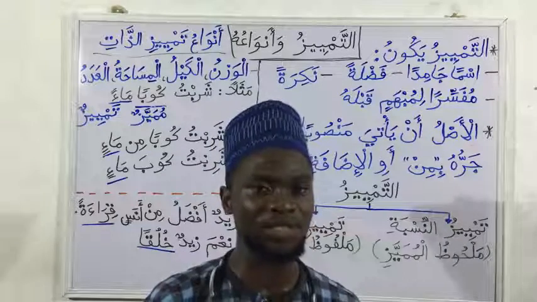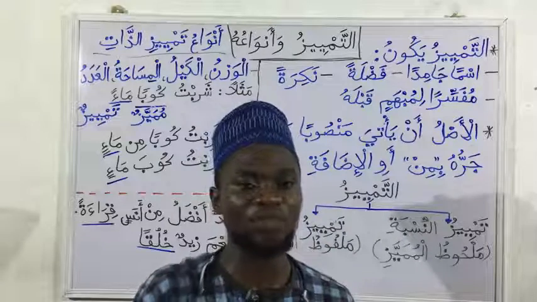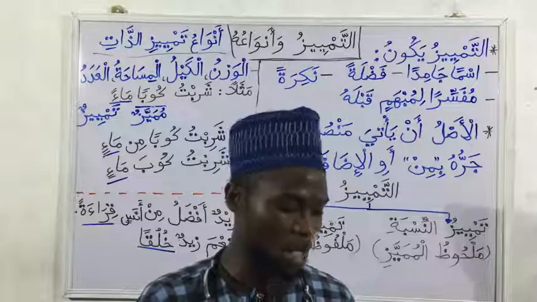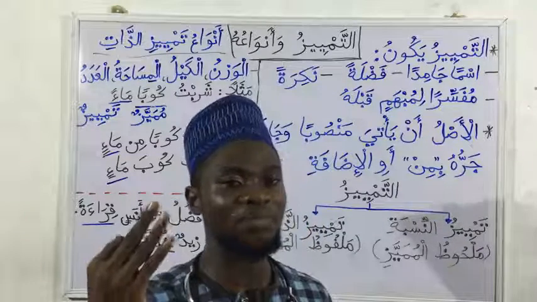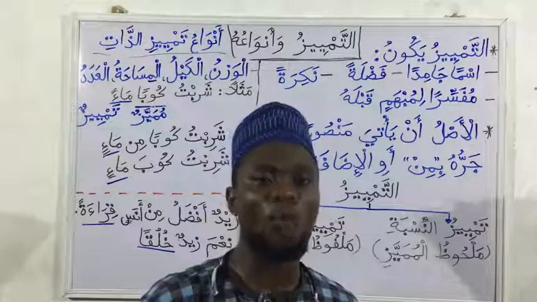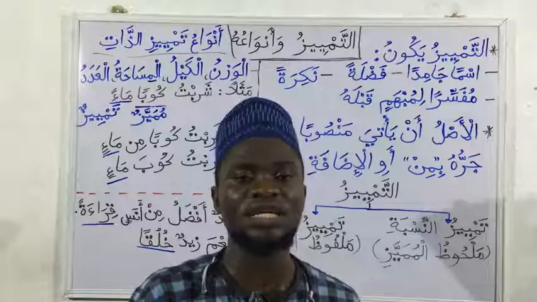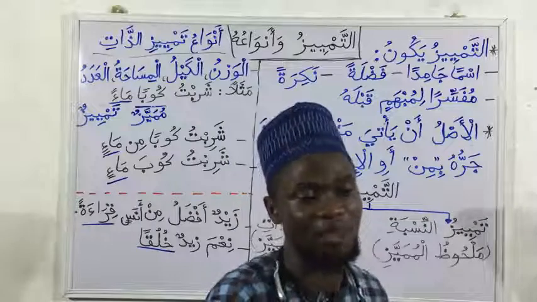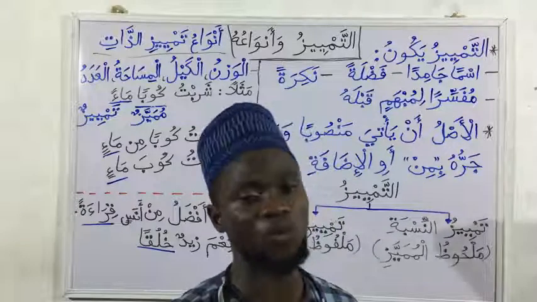That's the mumayyaz. So first it can be mumayyaz malfuz, that is mumayyaz that is mentioned in the sentence, like waznu, weight, kail, capacity, misaha, length, adad, number. Or malhuz, it is not even mentioned. Sometimes it is just perceived. We can just perceive that this sentence is ambiguous, but we cannot point out a specific word.